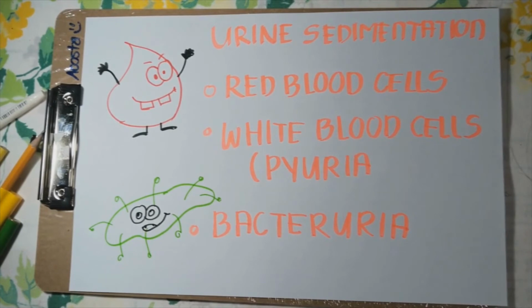Bacteriuria. The presence of both bacteria and inflammatory cells in the sediment indicates there is likely bacterial infection somewhere in the urinary system. Ideally, the urine should be sent to the laboratory for culture and sensitivity testing to find out what types of bacteria are present and which antibiotic should be used to treat the infection.